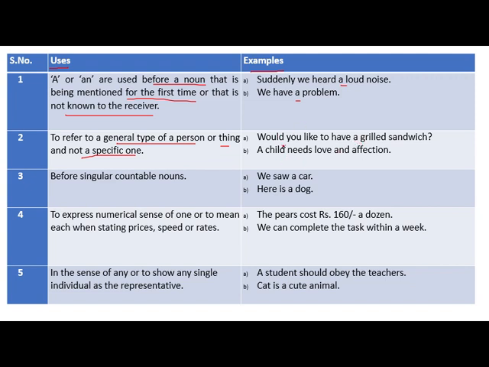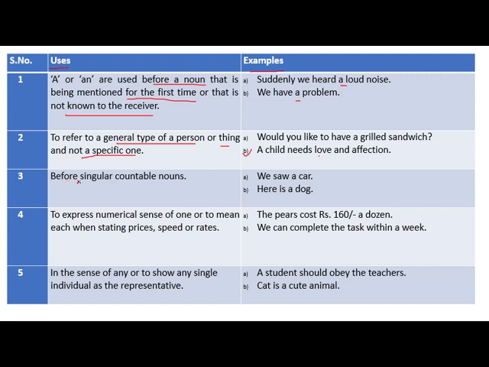For example, in this sentence, would you like to have a grilled sandwich? We do not mention any specific name of a person or thing in this sentence. The same thing is there in this sentence also. A child needs love and affection. Have I mentioned the name of the child? No, I don't mention the name of the child who needs love and affection.